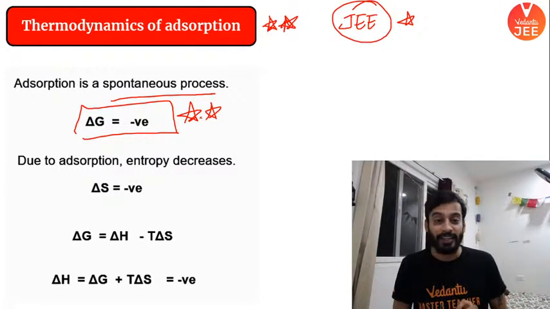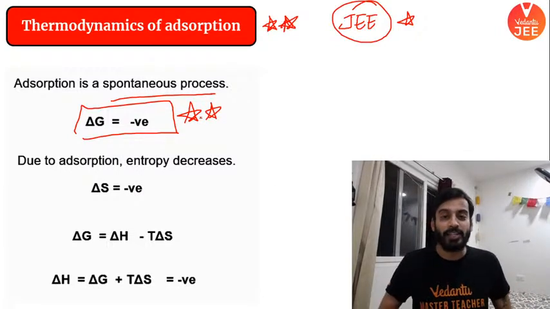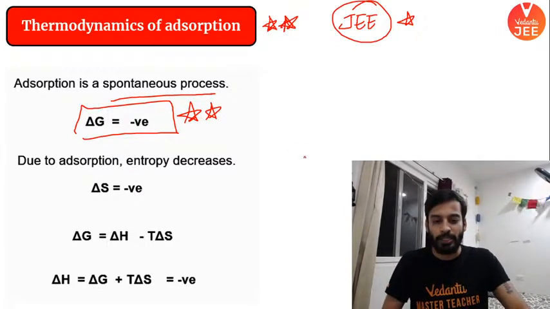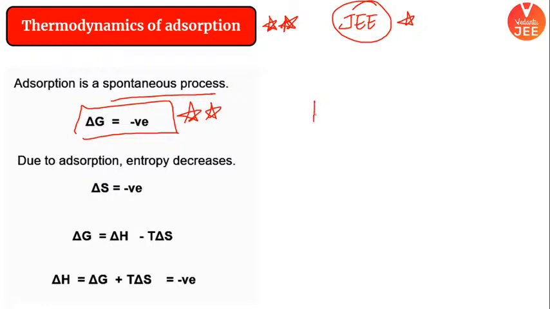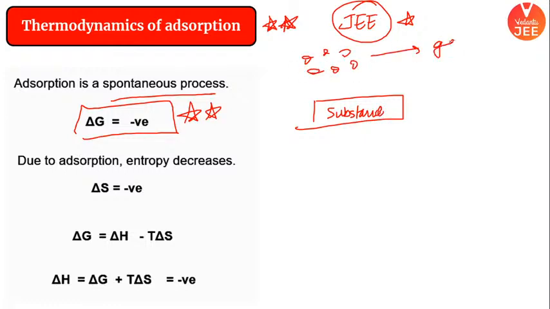Point number 1. Point number 2, pay full attention. This is an important point. If I talk about a substance and there are some gas particles, gas molecules, right now the gas is not stuck at the surface, it is free. So here randomness is more.